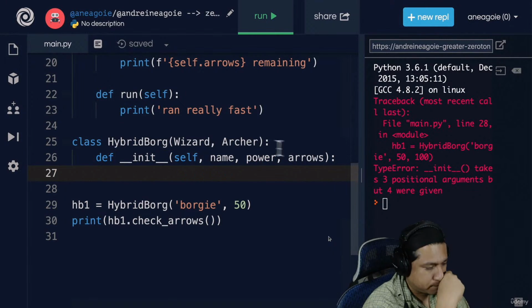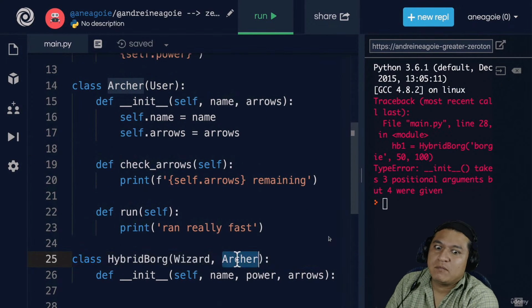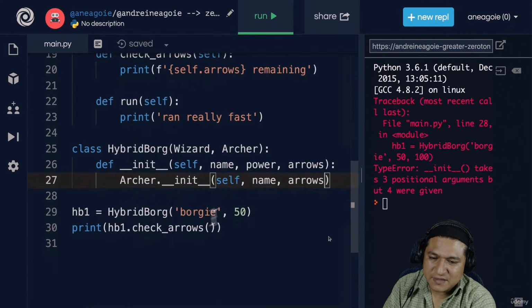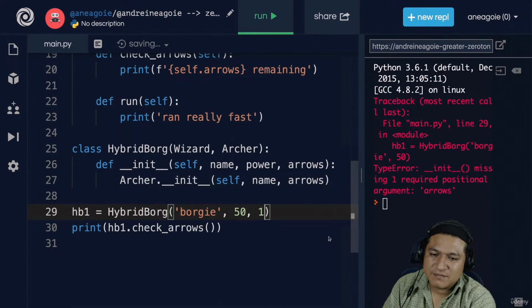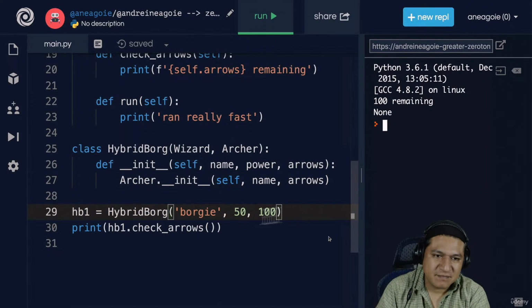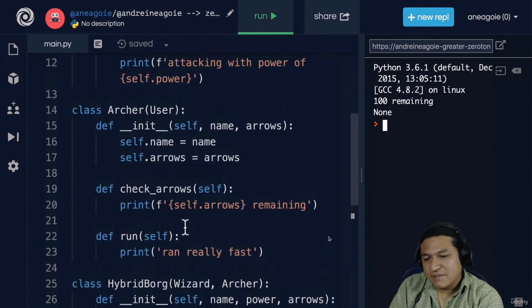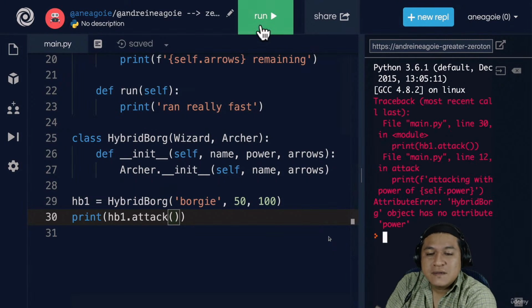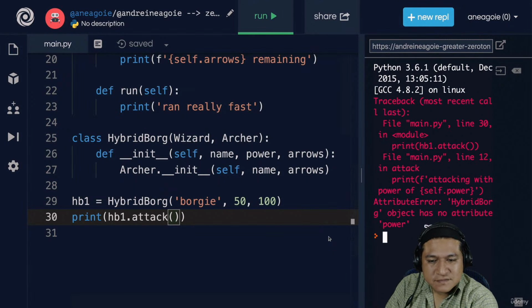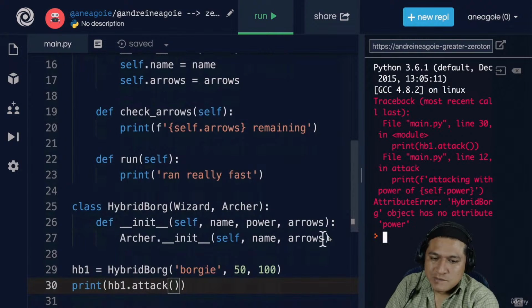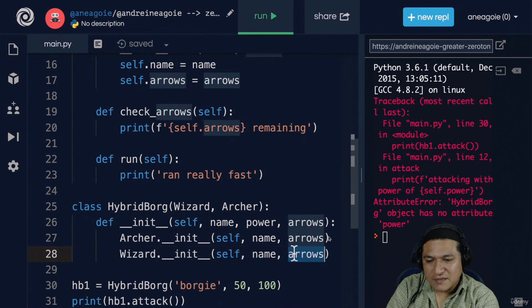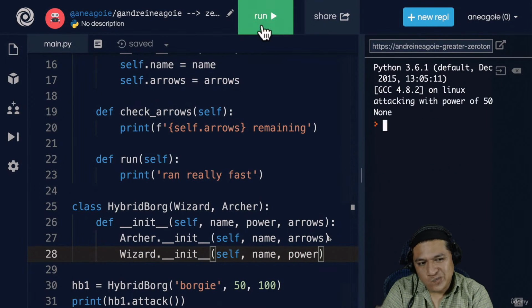And then finally in here, I can say that we're going to call also the Archer dot init. And that's going to take self and then pass in the name and the arrows. So if I run this, well, let's add the arrows 100 here, and I click run. There you go. Arrows is now working. Now, just to check, our attack on the wizard is working as well. If we do attack and click run, oh boy, now our hybrid object has no power. So once again, in order for us to have power, we'll have to copy this: Wizard init, self, and the power. If I click run, all right.